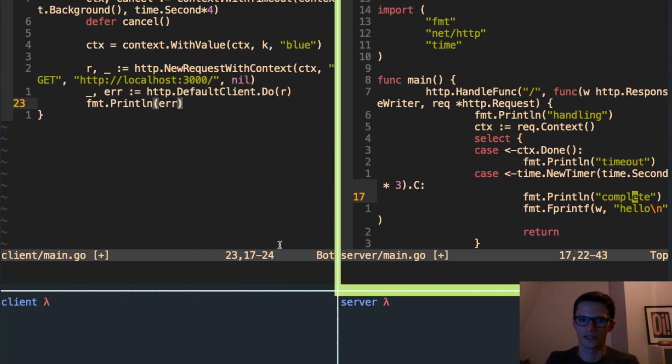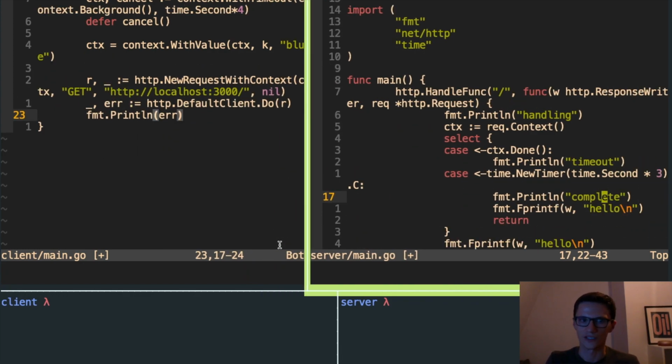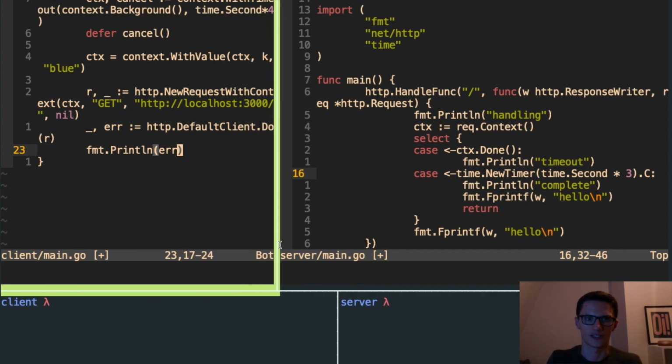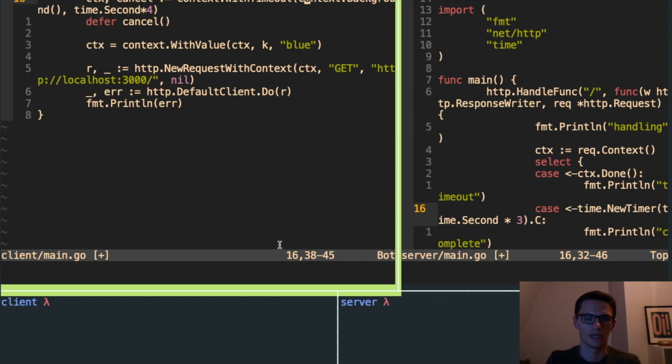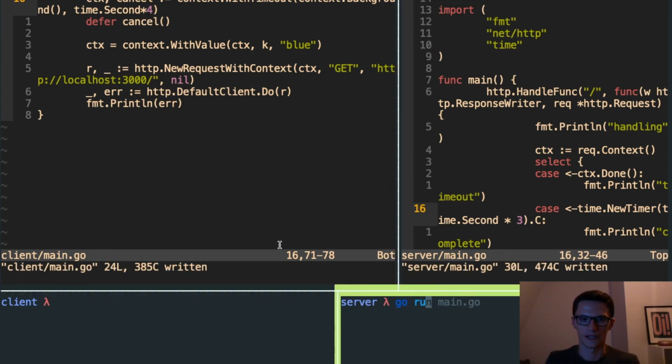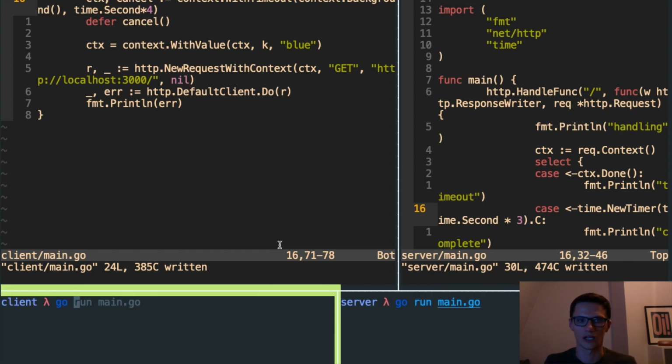This is not that easy to read on the split screen. We've got it set to 3 seconds, and on the client over here, we're going to set our timeout on the context to 4 seconds. So if I run this server, because the timeout is 4 seconds and our server should respond after 3 seconds, we would expect when we run the client that we see success on the handler. It should say complete, there we go, and no errors, which is absolutely fine.